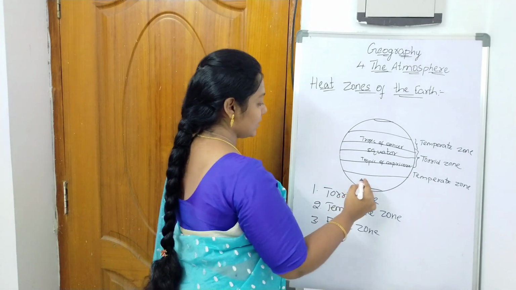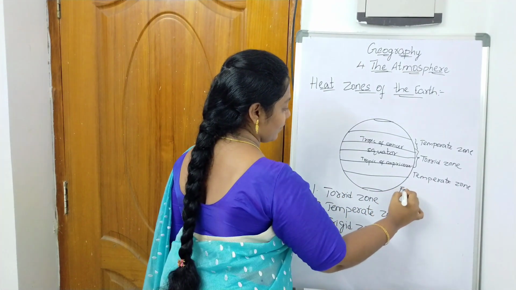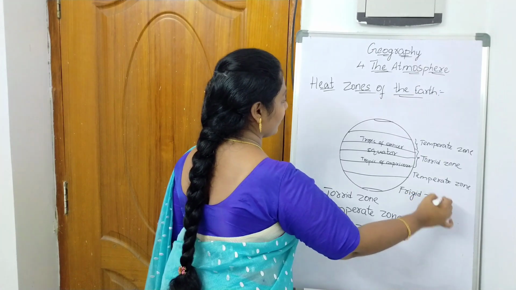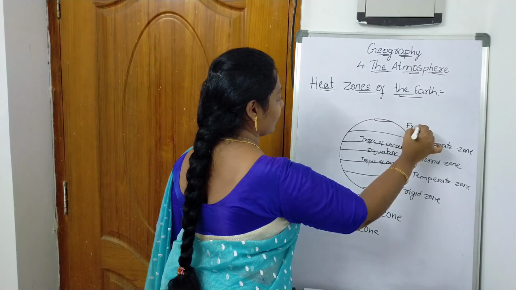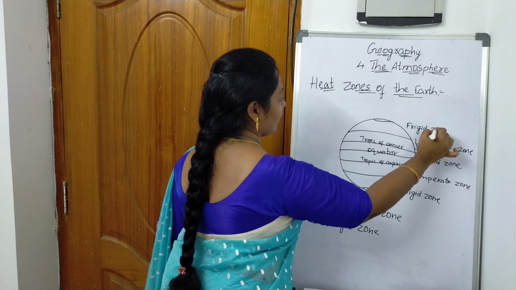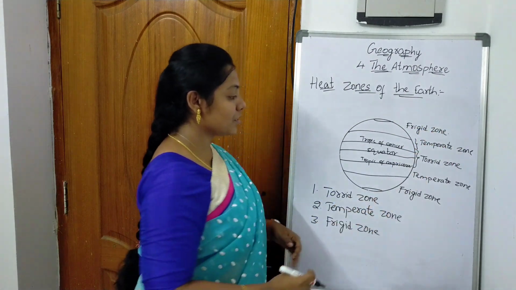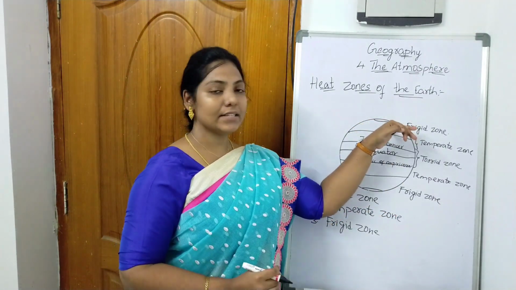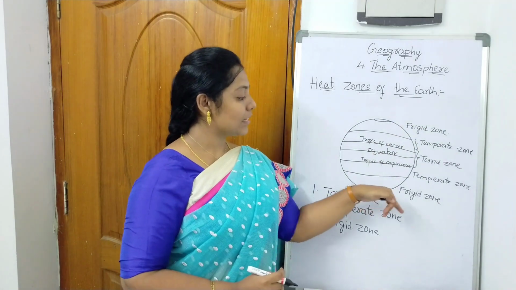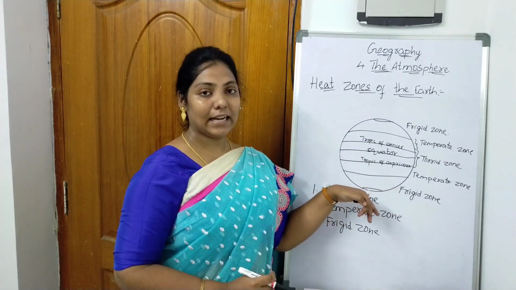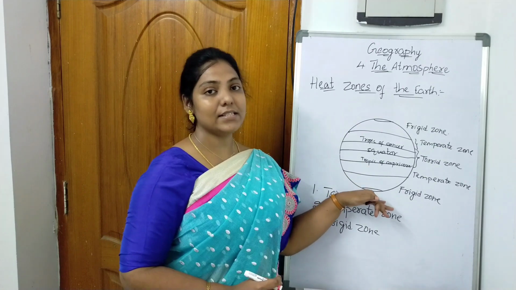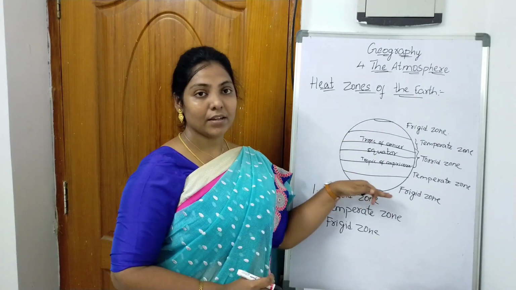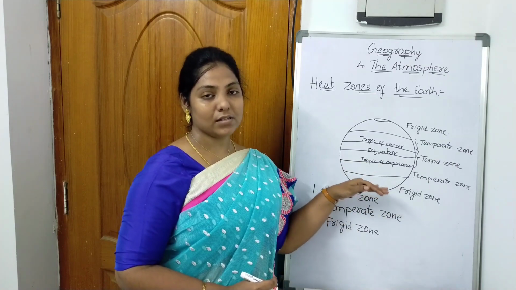So the last one is frigid zone. So this frigid zone is located near the poles. In the north it is located near the Arctic circle and in the south it is located near the Antarctic circle. So torrid is the hottest zone of all. Among all these 3, frigid zone is the coolest zone.